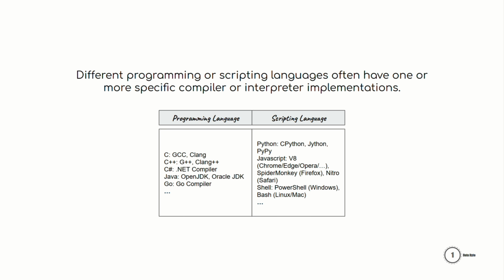Different programming or scripting languages often have one or more specific compiler or interpreter implementations. Like you can see, for these programming languages, I have added a few implementations of interpreters for each programming language, and the same I have added for the scripting languages as well. As I said previously, a scripting language is also a programming language, so don't be confused between these two terms. These are not differences. I'm just dividing the programming languages, which are basically compiler based computer languages, and scripting languages, which are basically interpreter based computer languages.